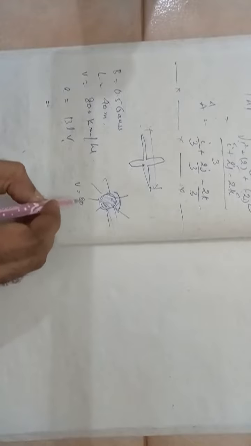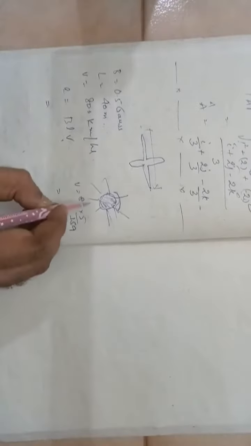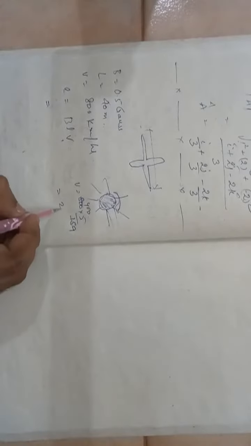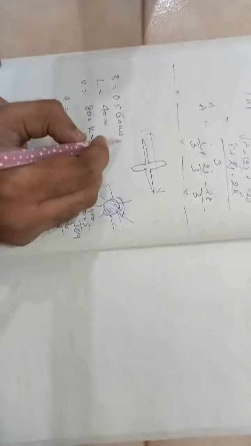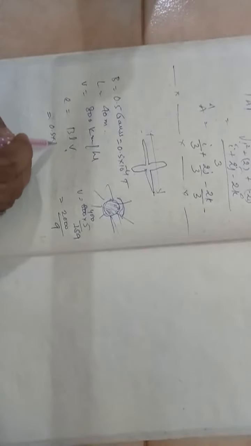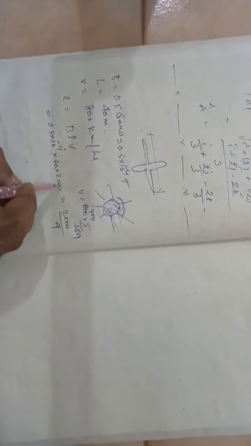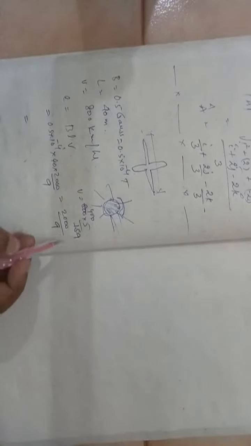Here V must be in SI units. So V is equal to 800 into 5 by 18. This is 2 nines, 2 400s. This is 2000 by 9. And this is 0.5 Gauss, so it is 0.5 into 10 to the power of minus 4 Tesla. Length is 40 meters and velocity is 2000 by 9.